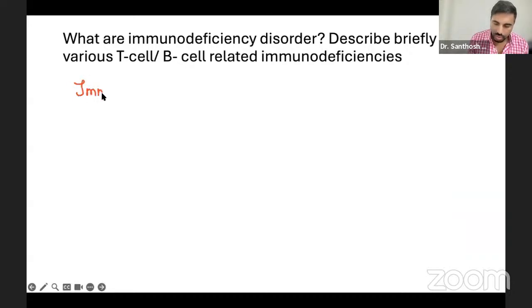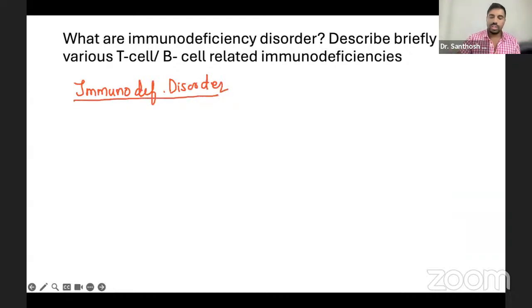In immunodeficiency disorder, what other things are coming? You can classify them into different types.